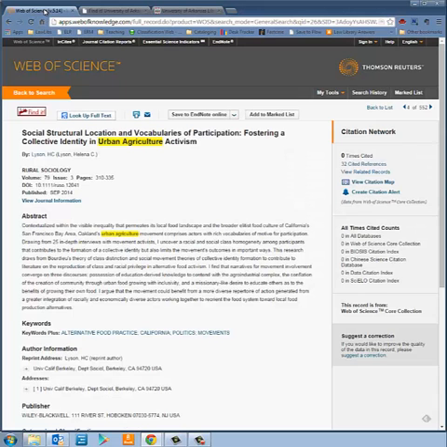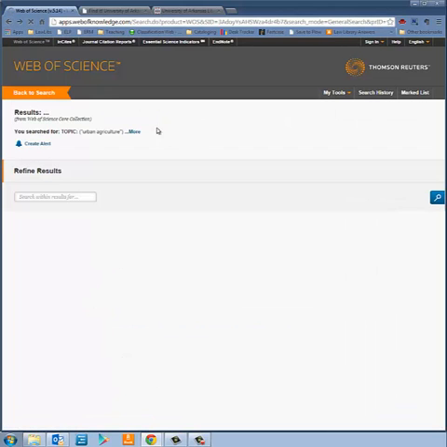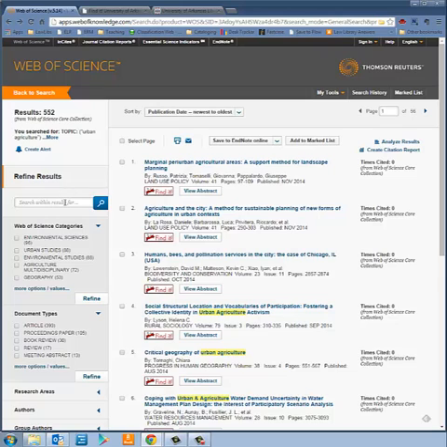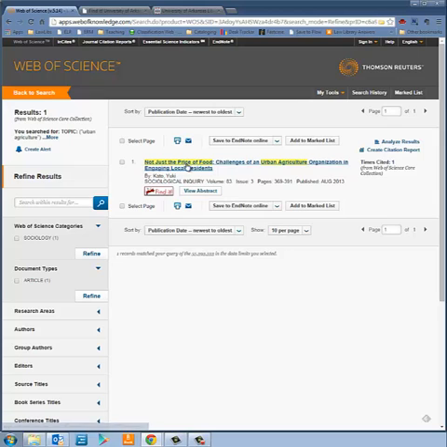Let's go back to our search results. Now, I wanted to show you one where you could find the full text. And just to get there quickly, I'm going to search within the results for the title of this article. I'm going to put the title in quotation marks, not just the price of food. And that brings up our article.